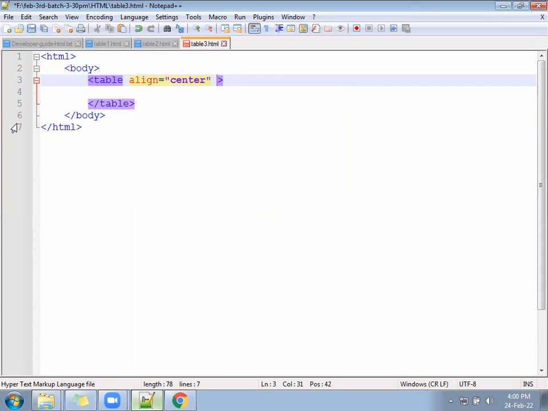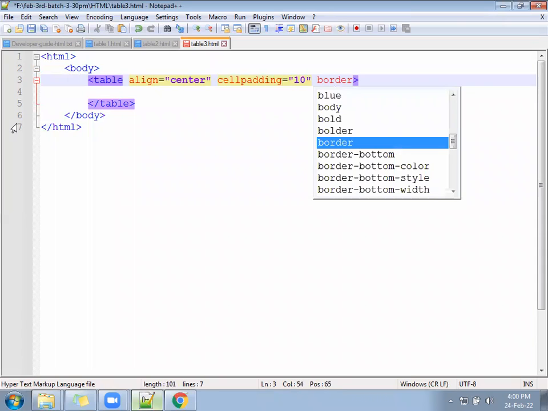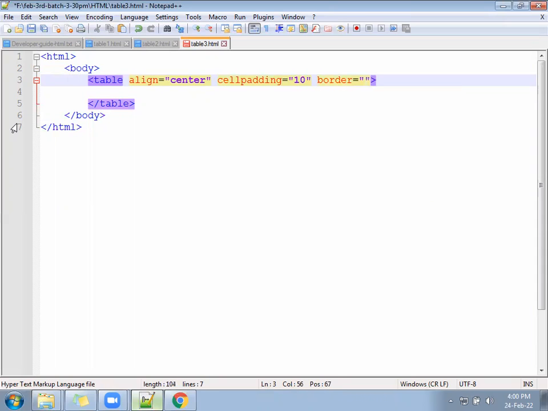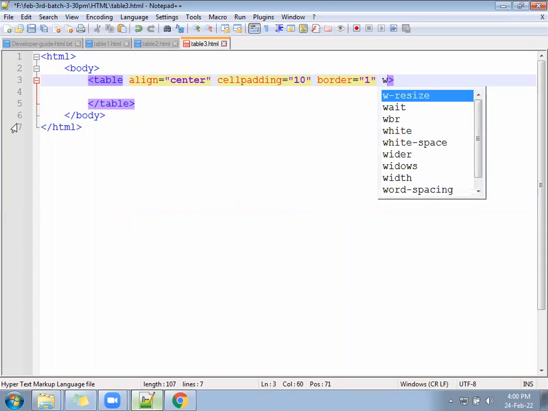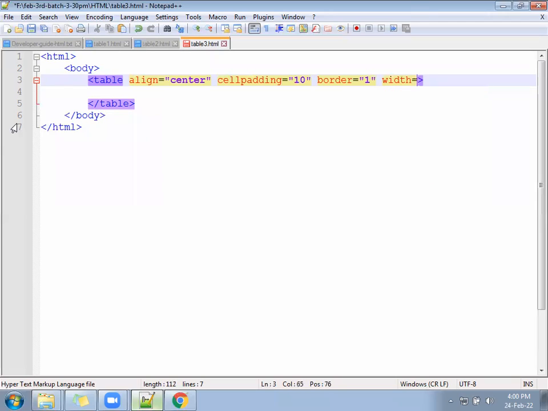Align as center and cellpadding, definitely 10 or 12. Border also you write as of now because we are going to implement something. Border will help us. Then keep width also 70% of your screen.